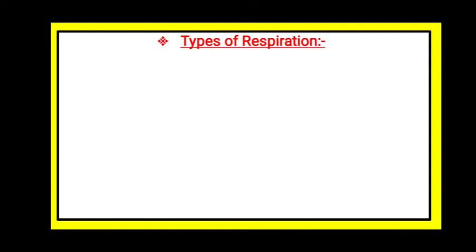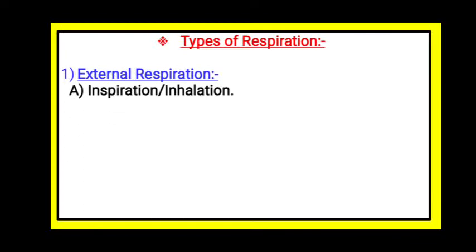How many types of respiration we had studied? Any guesses? There were 3 types of respiration, in that the first one was external respiration. Now, under external respiration, there were 2 types. First one, inspiration or inhalation. Second one, expiration or exhalation.